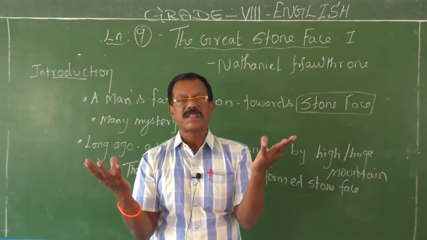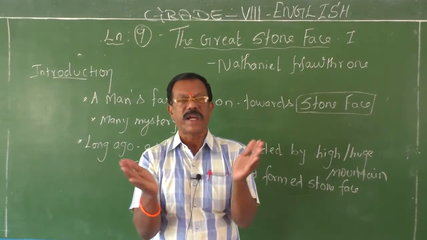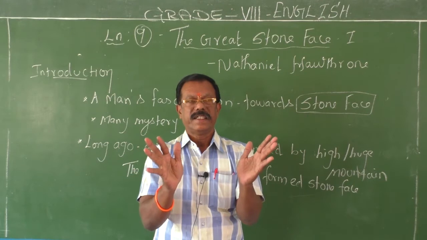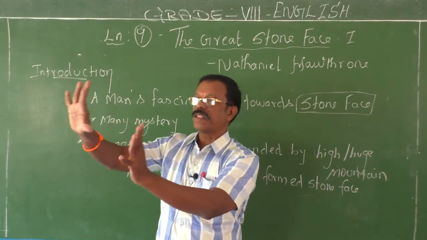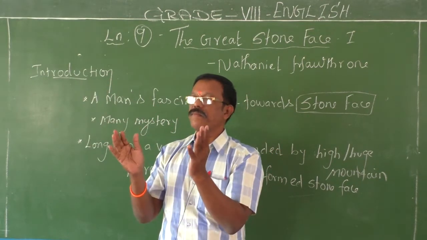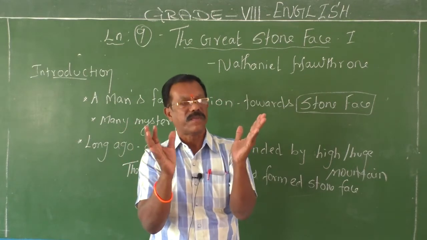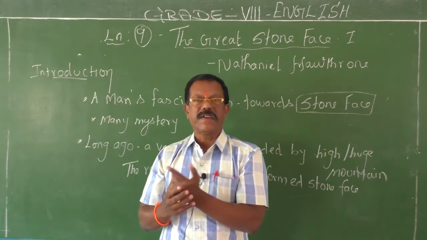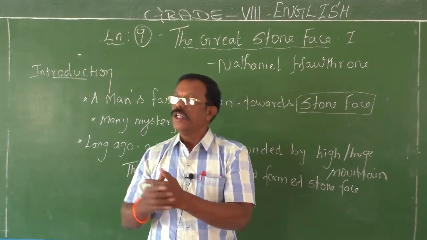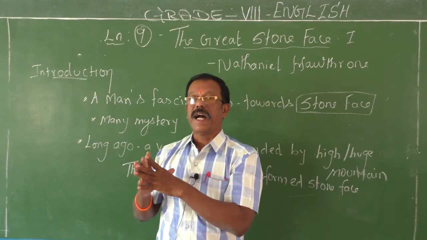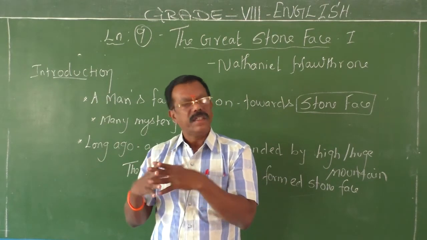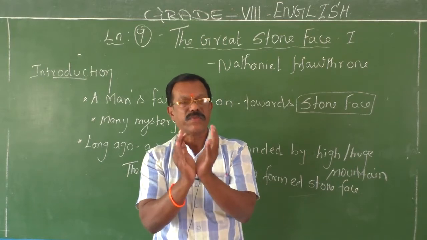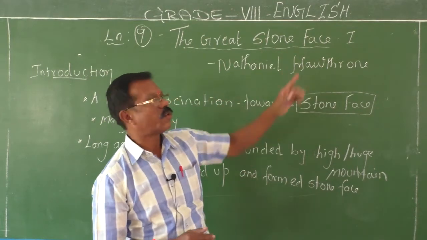Naturally, if you look at the mountain, you can see some piles of rocks. When these rocks are found together in a pile, they may form some figure. They may form the faces of animals. Sometimes they may form the faces of human beings also. It's quite natural. I hope, children, you might have had this experience. If you look steadily at the top of a mountain, you may come across these types of figures, these types of faces. That's called a stone face.